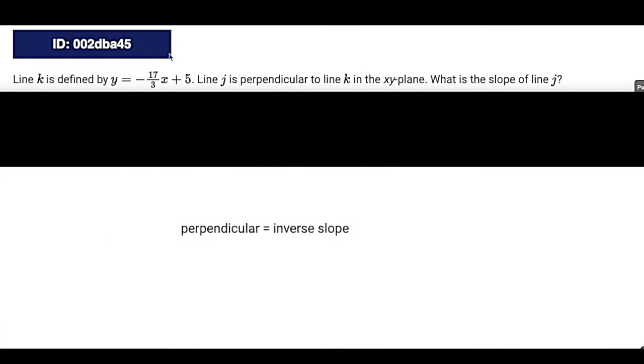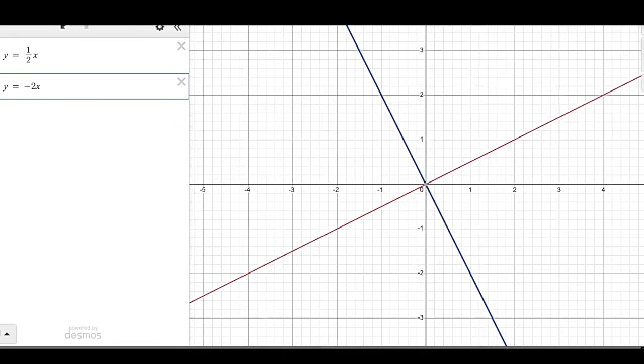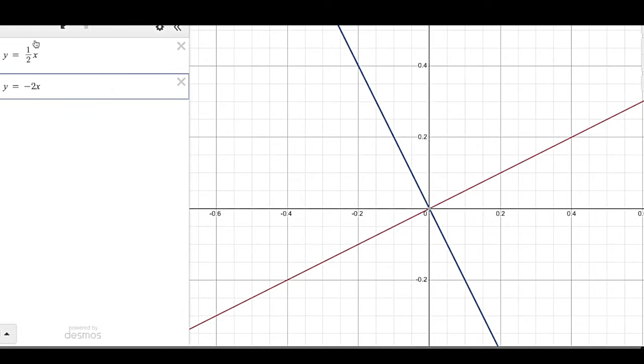So for example, if I had a slope of 1/2, the perpendicular slope would be the reciprocal, which is 2/1, or that could just be 2, right? And we're going to make it negative. So these two would be perpendicular. Perpendicular lines also create a 90-degree angle, which is cool, but not usually what we're concerned about. As you can see here, I put those two slopes in and we've got a 90-degree angle.